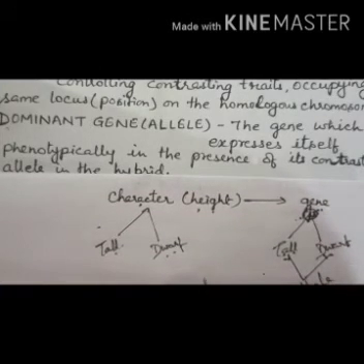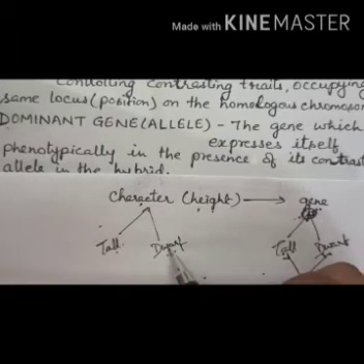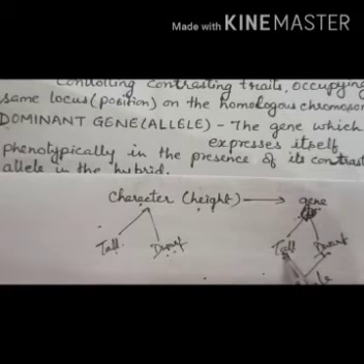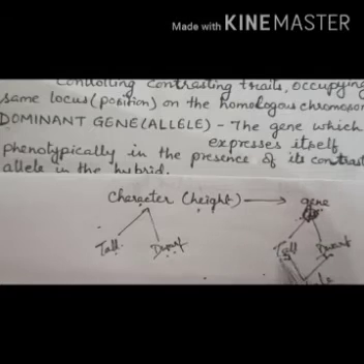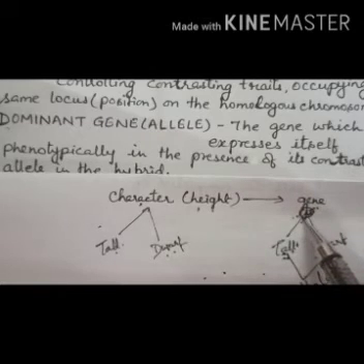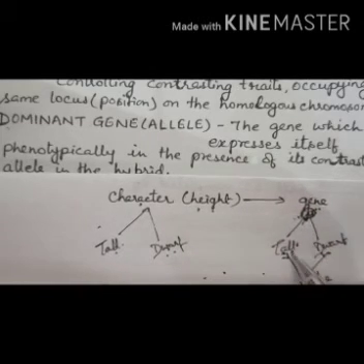I just told you, the child's father is tall and the mother is dwarf, and naturally the child would be tall or dwarf depending on the dominant gene or allele. If the child is tall, it means this tall trait is the dominant one, or the allele carrying this tall character is dominant.